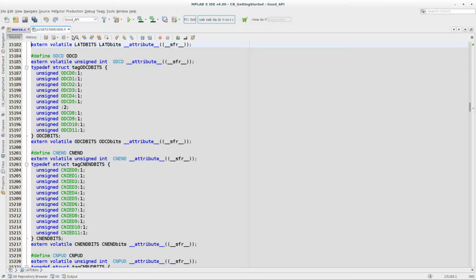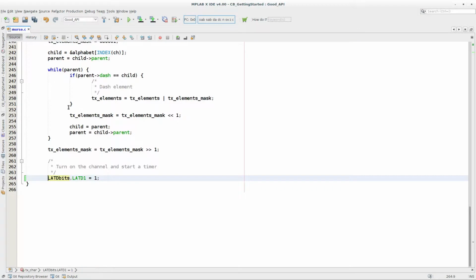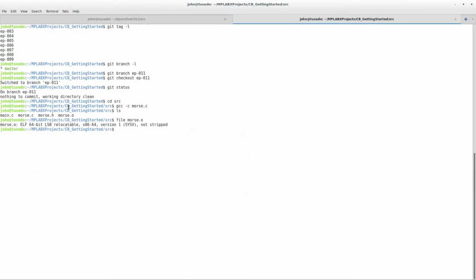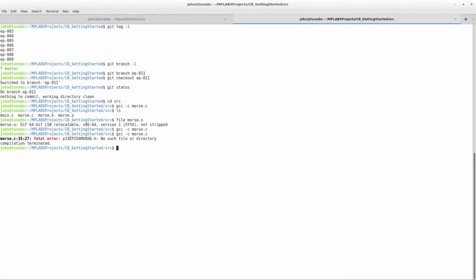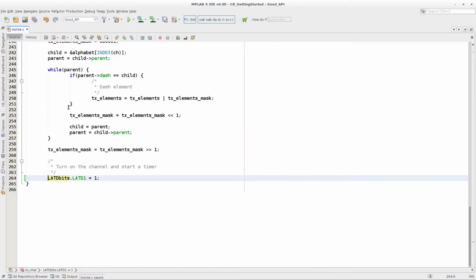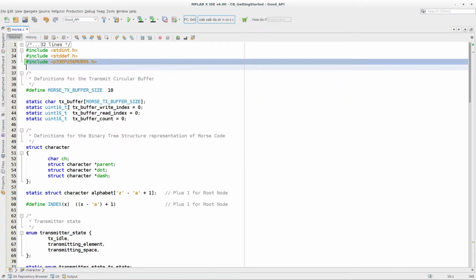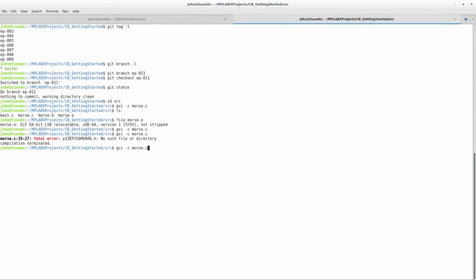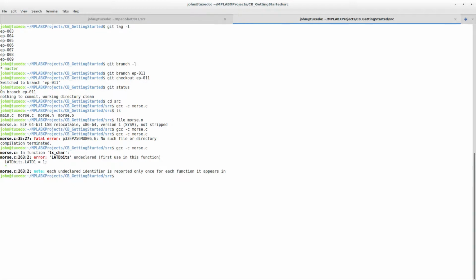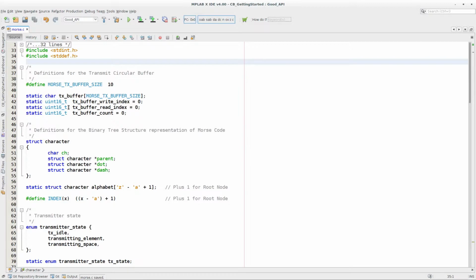But that means something to this compiler, the XC16 compiler, because it has these header files and everything set up. If I now try and compile that again, sorry, if I save the file, that header file doesn't mean anything on an x86 platform. And if I delete that line, save it again, it's now saying that lat D bits, that doesn't mean anything in the x86 architecture. So that code is now platform dependent.